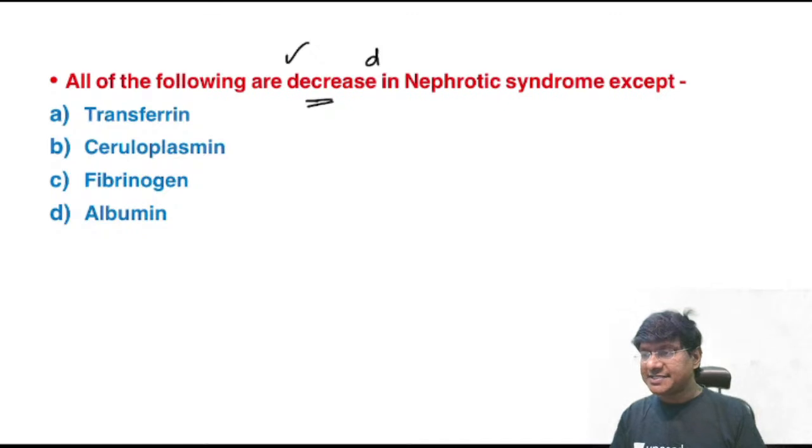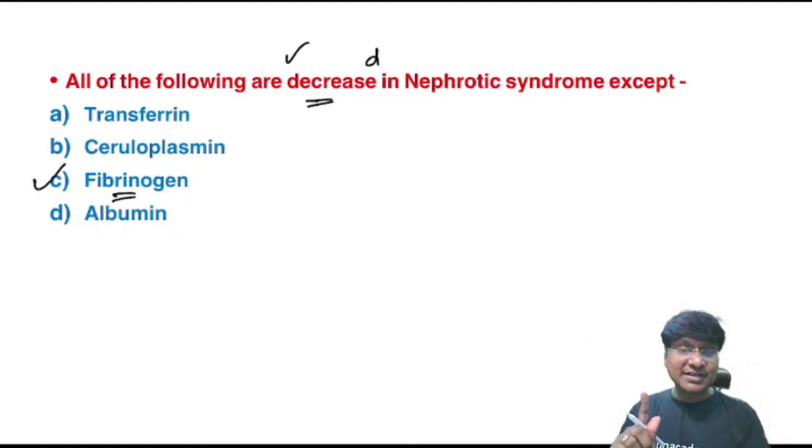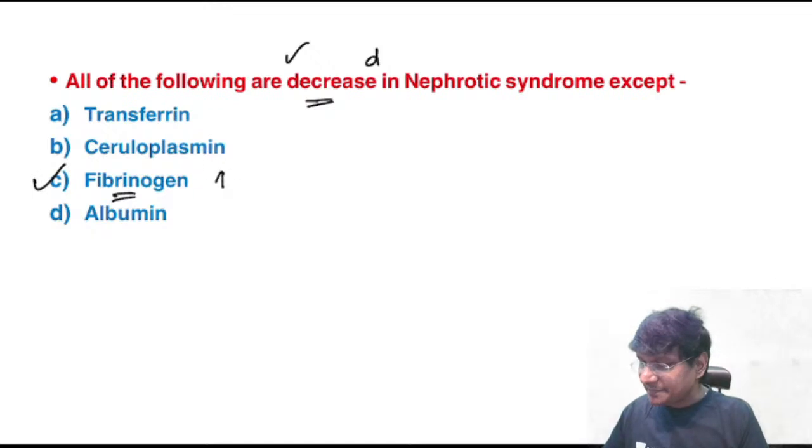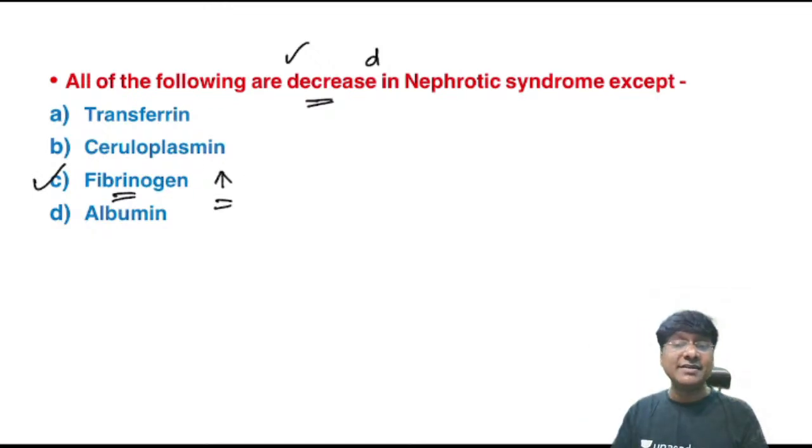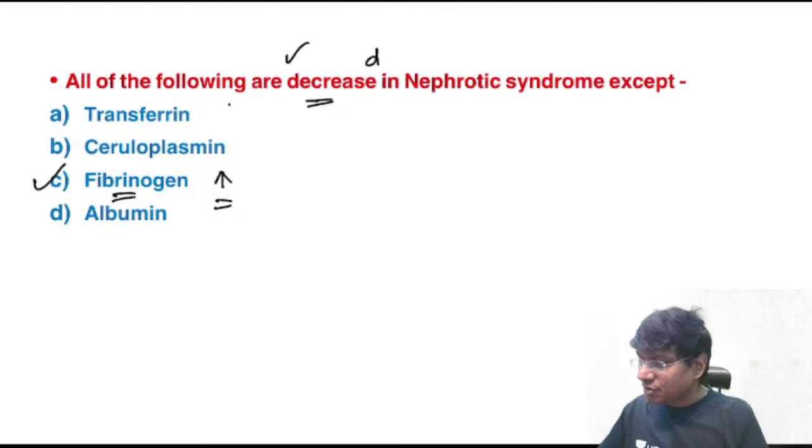All of the following are decreased in nephrotic syndrome except. Very good. So yes, it is fibrinogen. Fibrinogen levels are not decreased. Fibrinogen levels are increased in patients with nephrotic syndrome. The remaining all will be reduced.